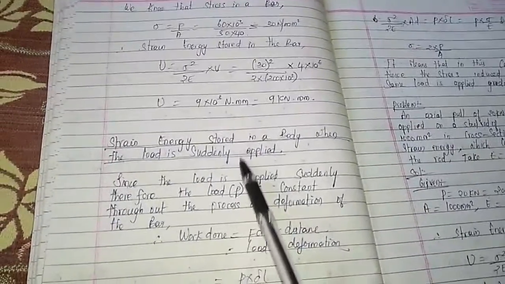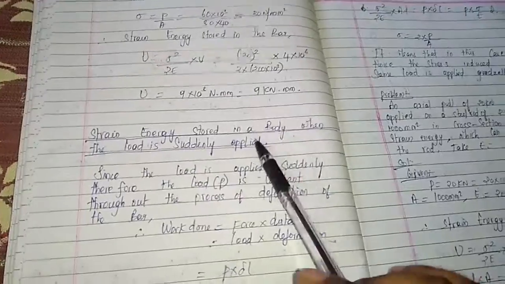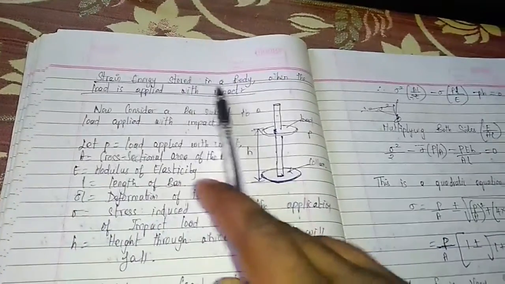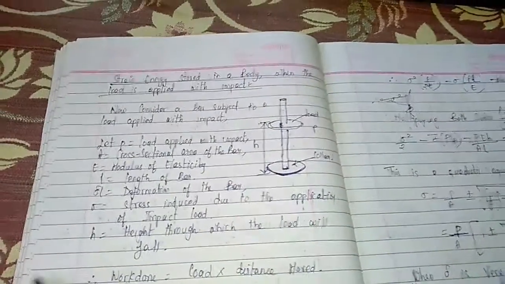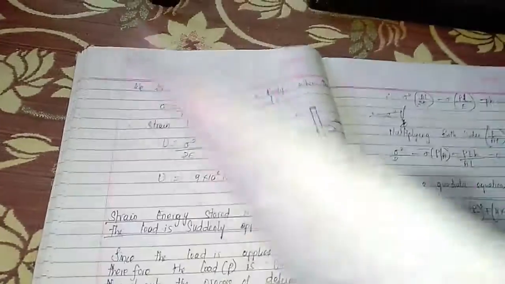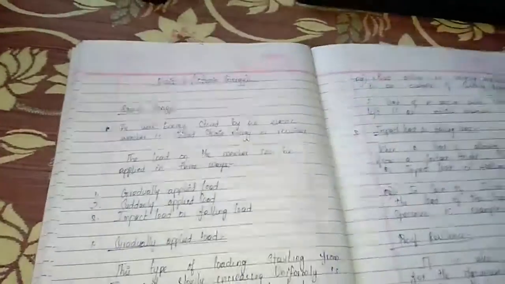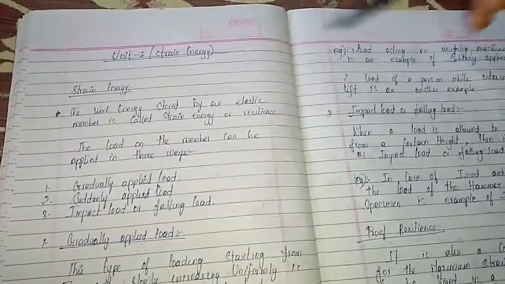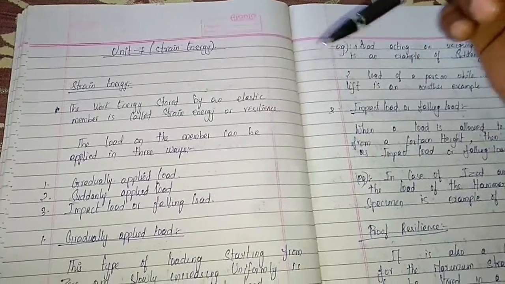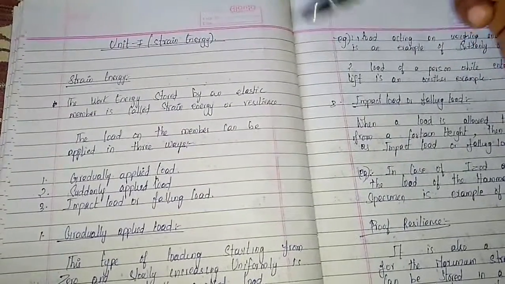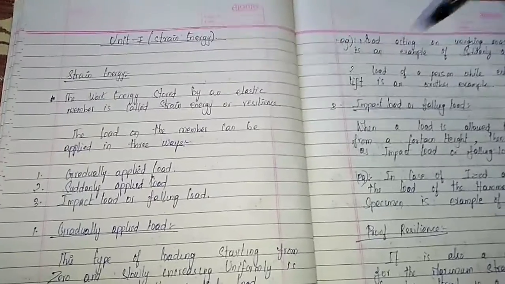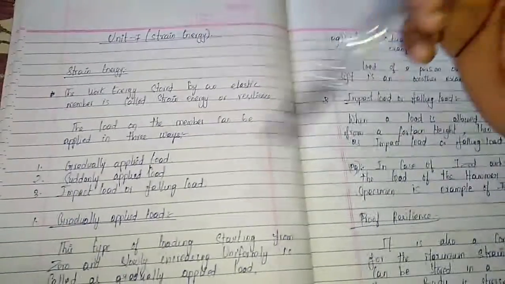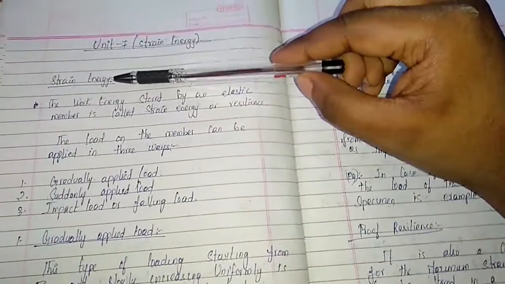And next, we are going to study about suddenly applied load, and third, we are going to study about the strain energy stored in a body when an impact load is applied on a body. Okay, so these are the three main important things that we are going to focus on in this particular unit number 7. This is your last unit, so within 2 or 3 lectures I will finish this unit. Okay, so first we will study about strain energy.